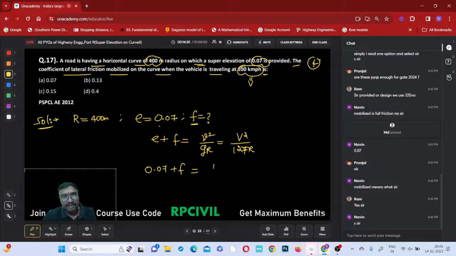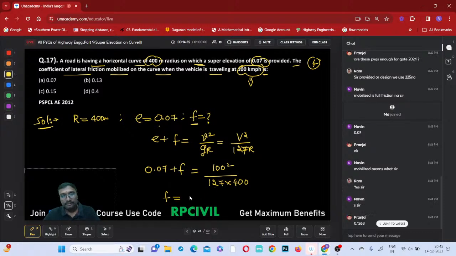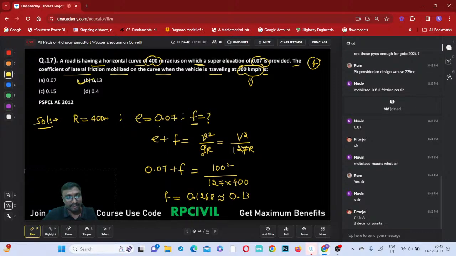So capital V is 100, squared, divided by 127 into r. What is the radius? 400. Now tell me, what is f equal to? How much will it become? 0.1268. Do you remember significant figures and rounding off numbers? 0.126 will be rounded off to 0.13. Which option is correct? Option B will be the correct answer.